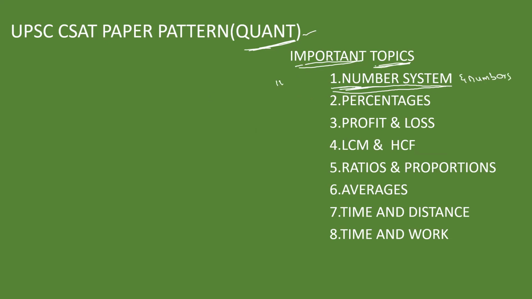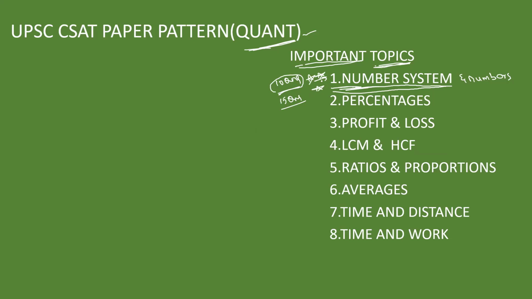A minimum of 10 questions were asked from this area. A minimum of 10 questions are asked from this concept that is called number system and numbers. Sometimes the number of questions might be increased to 15 questions also, but I am saying that a minimum of 10 questions are asked from this area, that is number system.